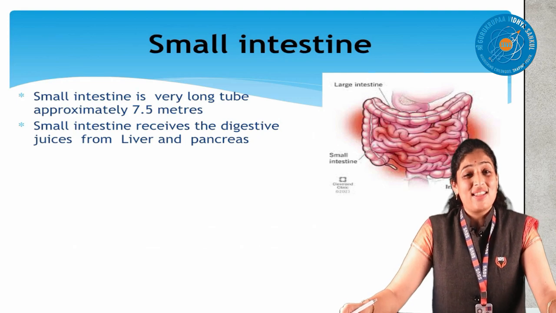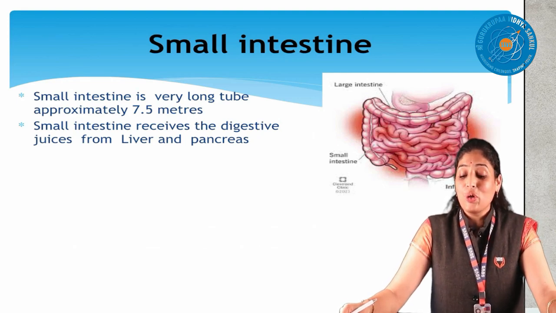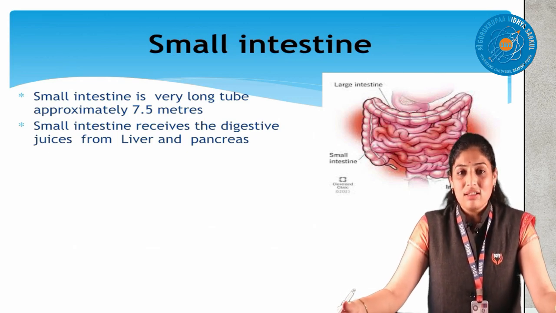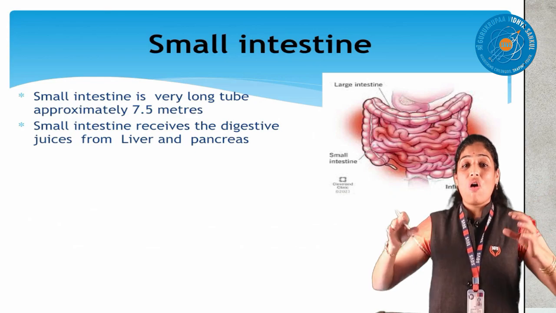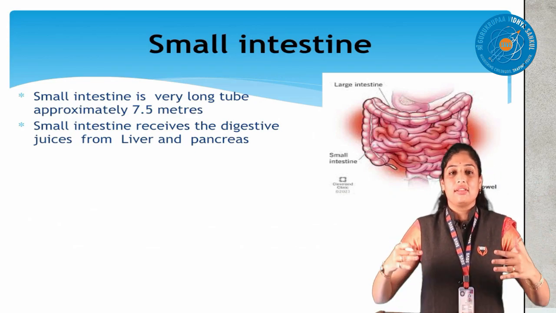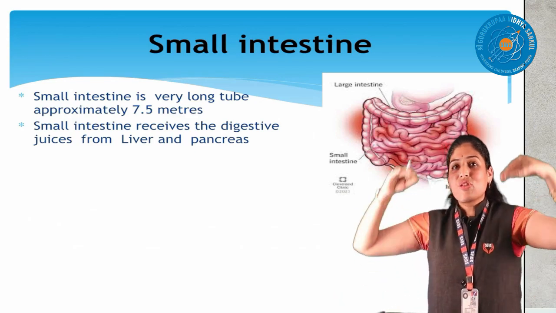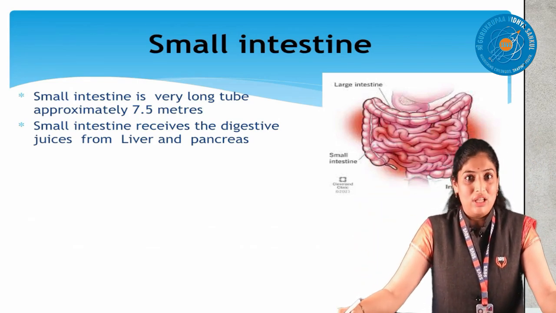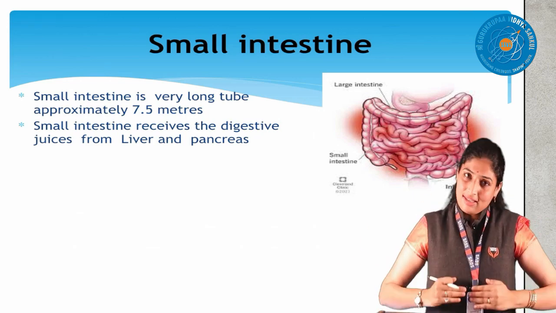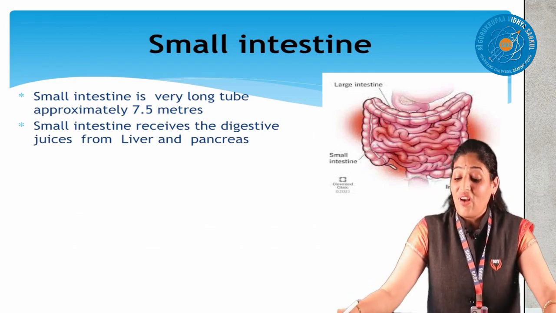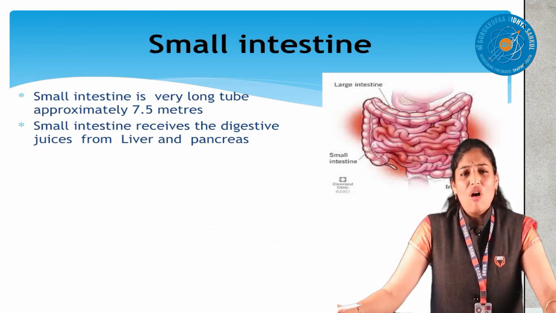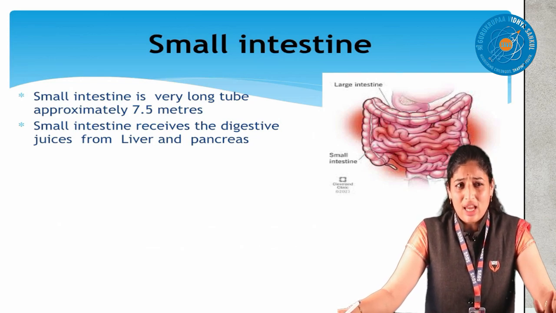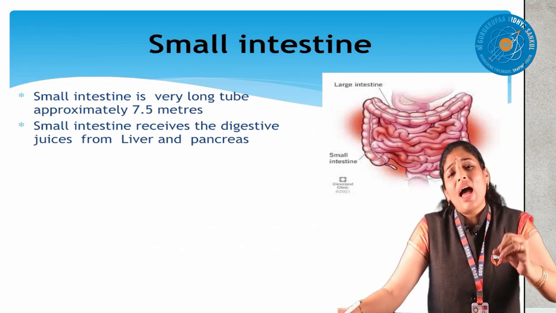The small intestine is very interesting because it is a very long tube, approximately 7.5 meters. Imagine in your abdomen, a 7.5 meter long small intestine is completely coiled and settled here. Can you imagine? If it were made straight, how much longer would it be than a giraffe or any other biggest animal? But it is completely coiled and it is there in our abdomen. That is the 7.5 meter small intestine. The small intestine will perform two functions. Before that, the small intestine also has glands.